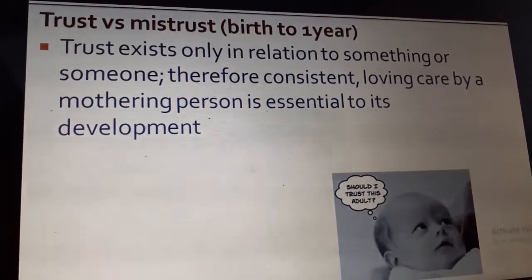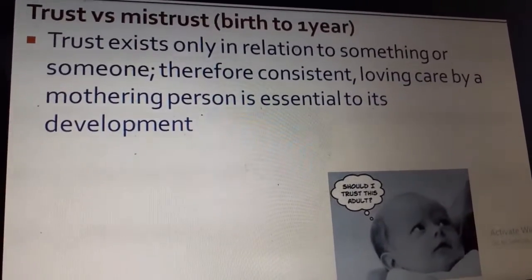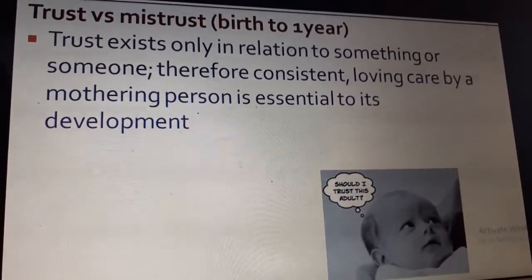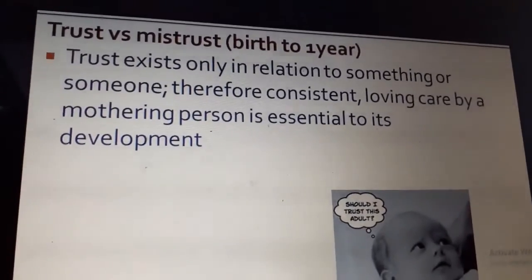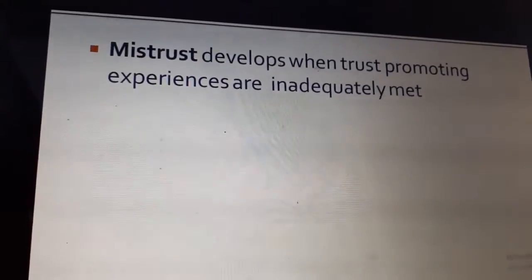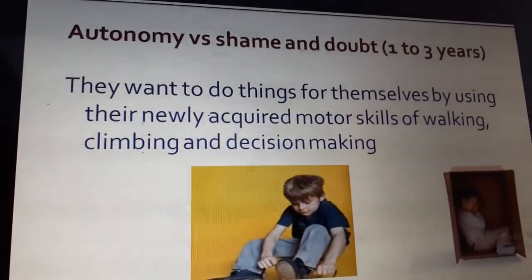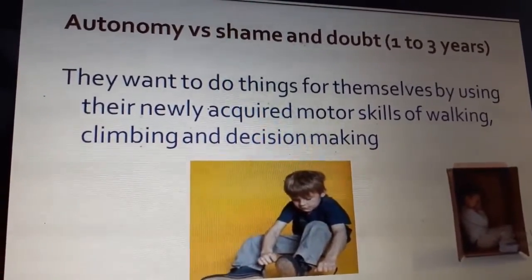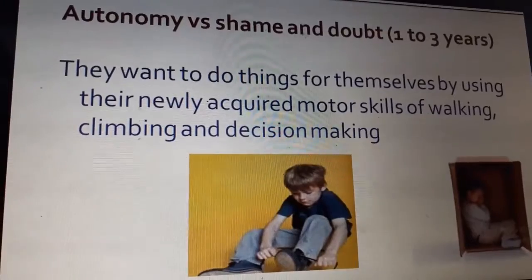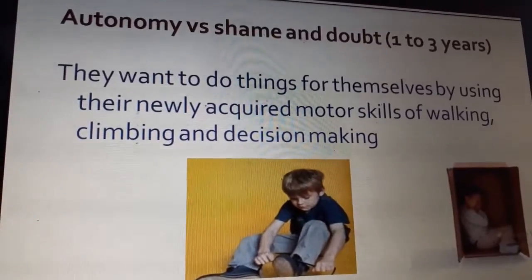Here, children trust something or someone who gives consistent loving care. Mainly the mother plays an essential role, and the infant tries to trust the mother when she meets all his or her needs. But mistrust develops when their needs are inadequately met. The second stage is the toddler stage, that is 1 to 3 years. They have autonomy versus shame and doubt. This is the stage where they want to do things for themselves by using their newly acquired motor skills of walking, climbing, and decision making.